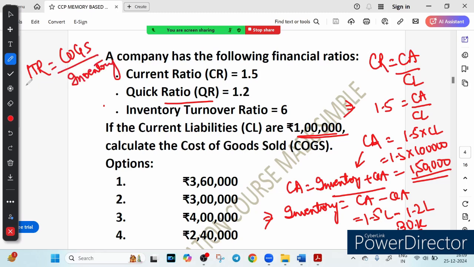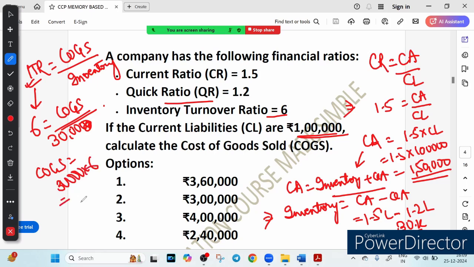So we know ITR, inventory turnover ratio, is given to us as 6. So in the place of ITR we will write 6. COGS we have to calculate, that is cost of goods sold, and we know the value of inventory, which is 30,000. So let me write here 30,000. So what is the COGS? So COGS is nothing but 30,000 multiplied by 6, which is